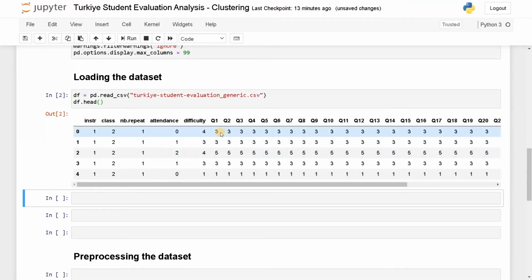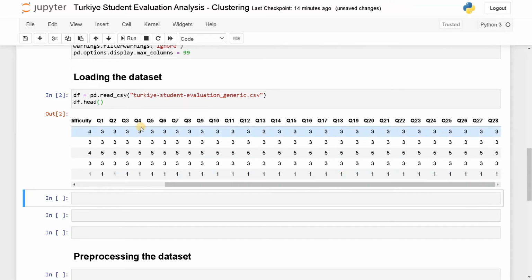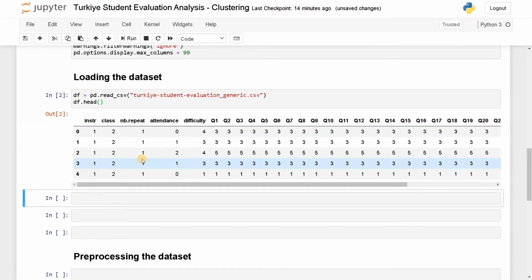So these are the 5 attributes. As you can see, the values are ranging from 1 to 3 for instructors, 1 to 5 in difficulty, and all the question values are in the range of 1 to 5. So we have values up to 28 questions. Okay, this is a general overview of the dataset.